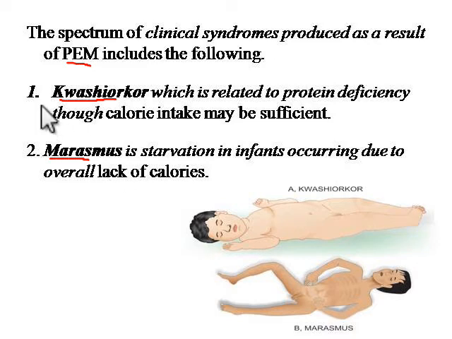So in case of Kwashiorkor, we don't find any deficiency of calorie intake, but there is a deficiency related to protein. But in case of marasmus we can find the overall lack of the calories. So you can see the image I have given you. The Kwashiorkor child looks healthy, but from inside there is a deficiency of protein, and in case of marasmus, you can see there is starvation occurring because of the lack of calories.